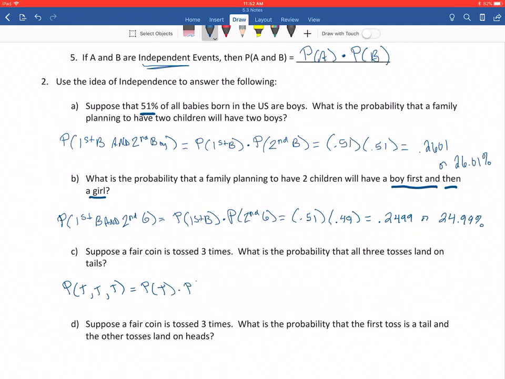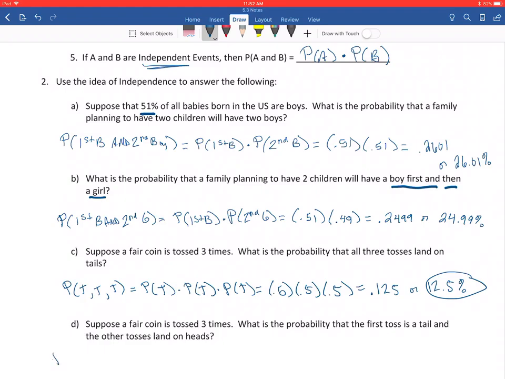Well, it's the probability of the first one being a tail, the probability of the second one being a tail, the probability of the third one being a tail. If it's a fair coin, every single one of these is a 50% chance. And multiplying that all out gives us 0.125, or about a 12.5% chance that you'll get 3 tails in a row.